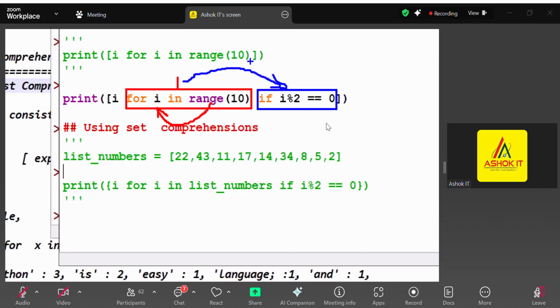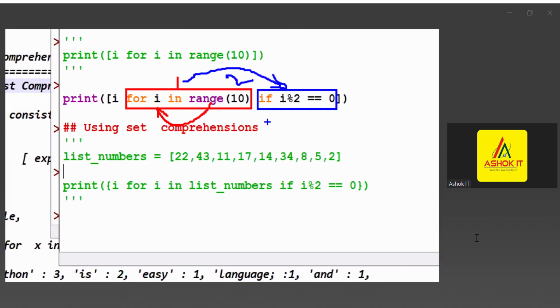This condition returns true or false, guys. So this is the second step. Next, the third step is this one. This i value is added into this list, using the append method internally. Whatever i value returns true by this condition, that i value is returned to here. So this one is the third statement.